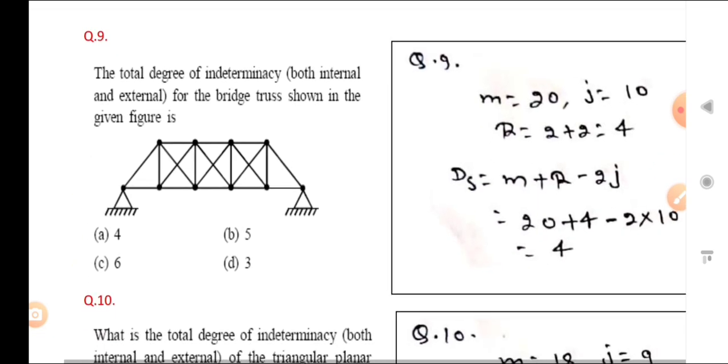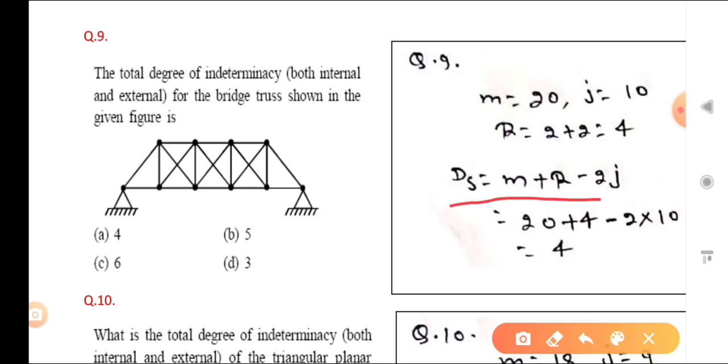Okay, so again, the total degree of indeterminacy, both internal and external, for the truss shown in the given figure. Previously we have seen the formula: M plus R minus 2J. What is M? M is the unknowns related to members, and in a truss only one unknown is there in a member, that is the axial force. There is no bending moment and shear force, and R is for external reactions. So that is equal to M plus R minus 2J.